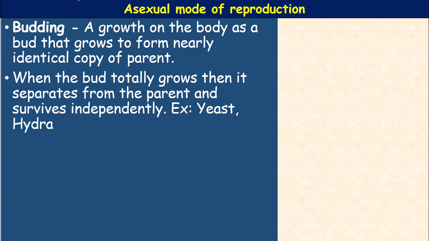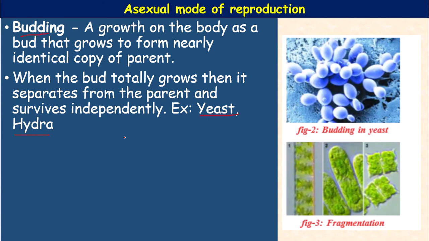So this budding process occurs in yeast and hydra, the best examples. See, this is the budding in yeast. The bud slowly starts to grow in size. The nucleus divides, and a part of the nucleus and cytoplasm enters into the bud. And as soon as the bud receives the nuclear part, it detaches and grows into an independent individual.